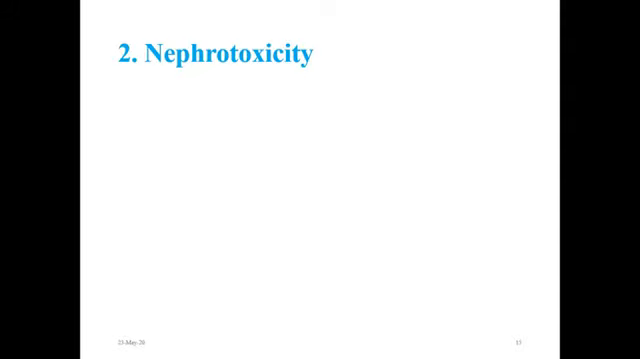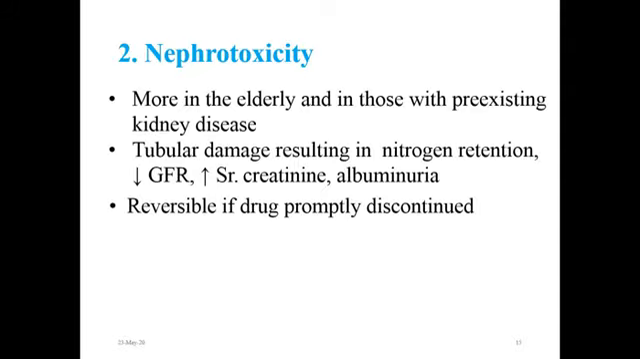There are more chances of nephrotoxicity in the elderly and those with pre-existing renal disease. Nephrotoxicity manifests as tubular damage, which results in nitrogen retention, reduction in glomerular filtration, increase in the serum creatinine, albuminuria. Nephrotoxicity is reversible if the drug is promptly discontinued.